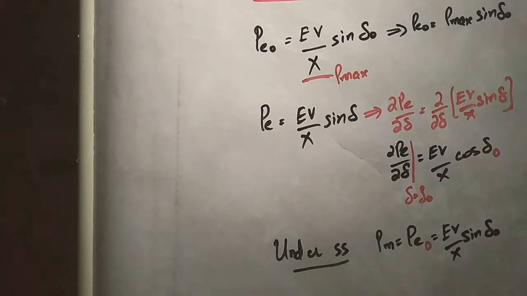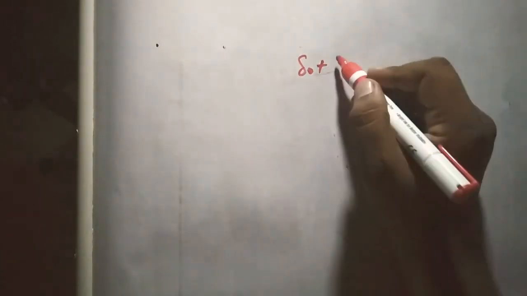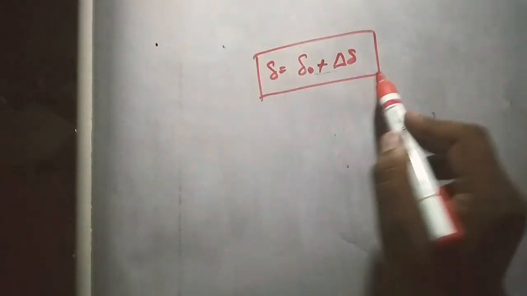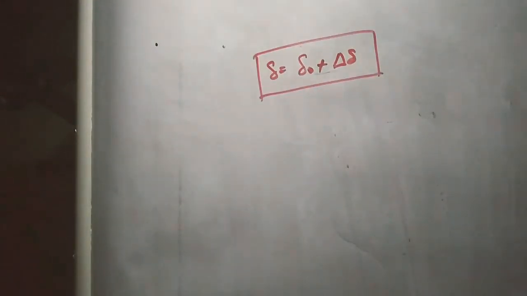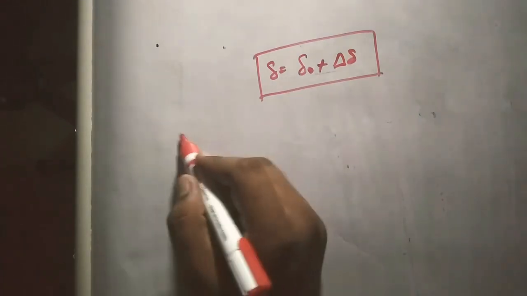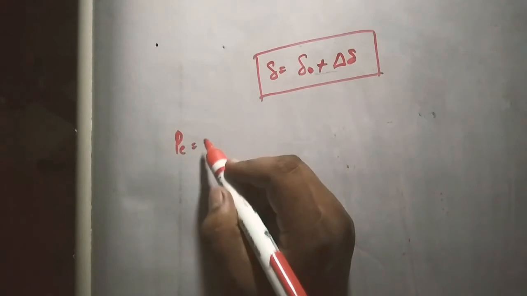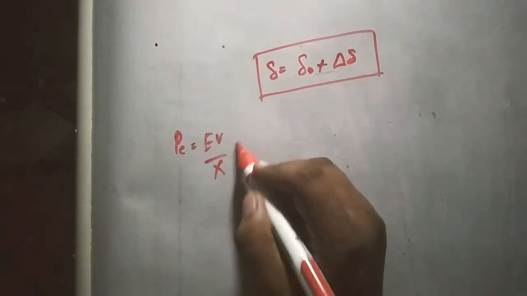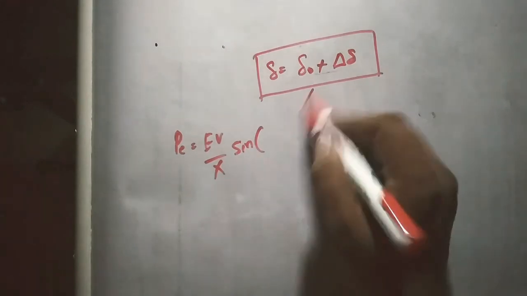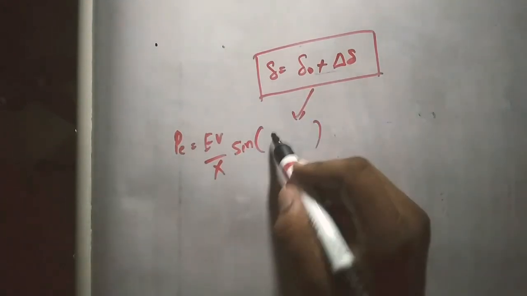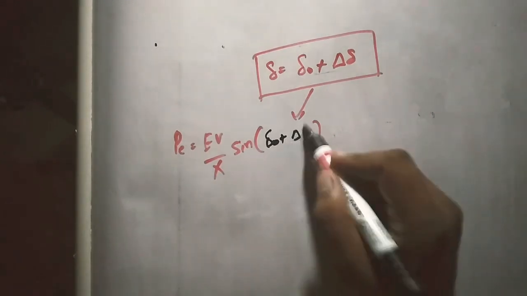What happens if a disturbance occurs? Let us see it. In the case of any disturbance, our load angle changes. Initially the load angle is delta naught. I am assuming an incremental delta of disturbance, so that my new load angle becomes delta is equal to delta naught plus incremental delta. Now I will verify what happened to the power. The power is given by P is equal to EV by X sine delta. In the place of delta I am going to write delta naught plus incremental delta.